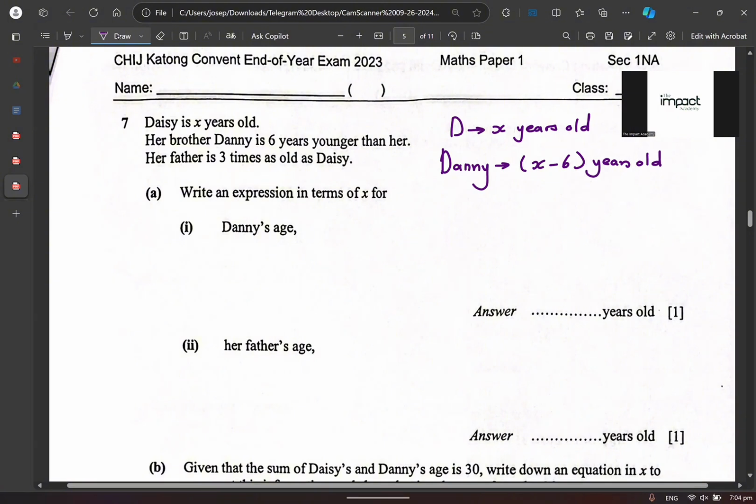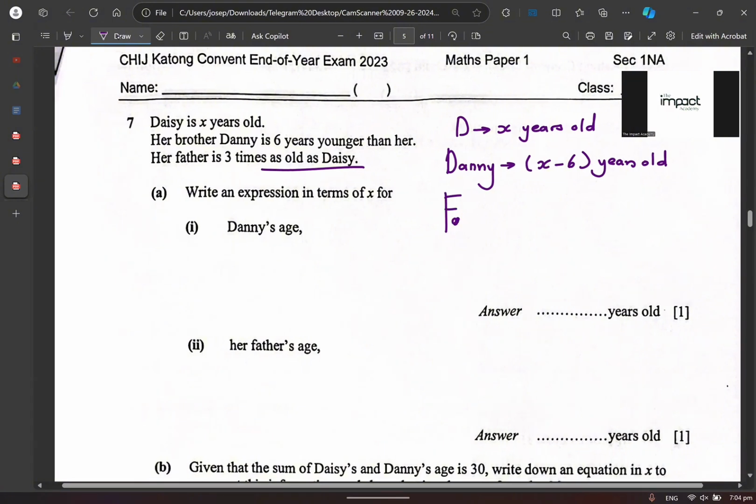All right. What is her father? How old is he? Very good, 3 times as old as Daisy, right? So her father is 3 times as old as Daisy. If her father is 3 times as old as Daisy, what does that mean to you? You know that the father is older, obviously, right? Very good. I like what you have written. Let's solve the question, shall we?